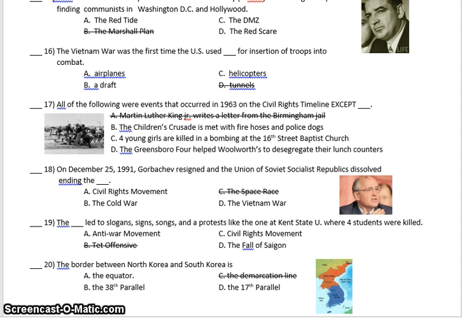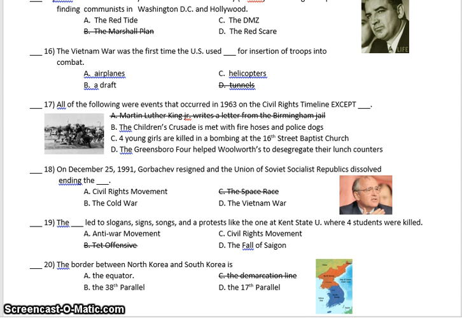Question 18. On December 25, 1991, Gorbachev resigned and the Union of Soviet Socialist Republics dissolved, ending the Civil Rights Movement, B. Cold War, D. Vietnam War.